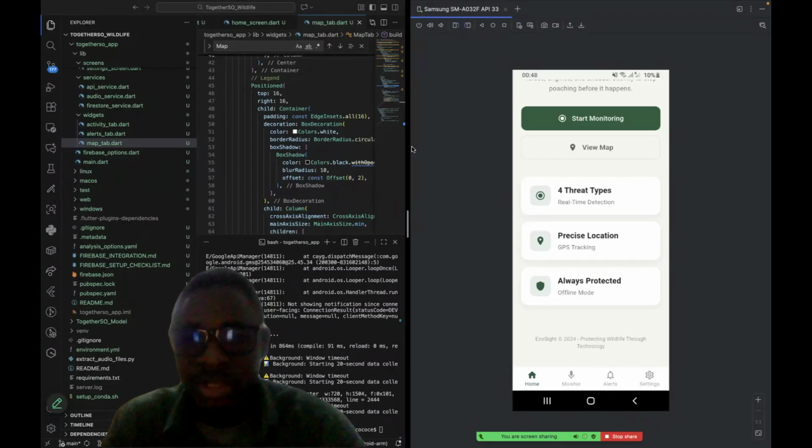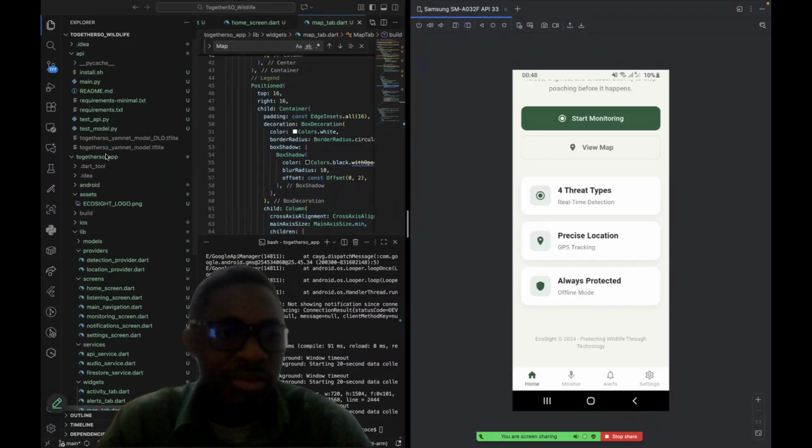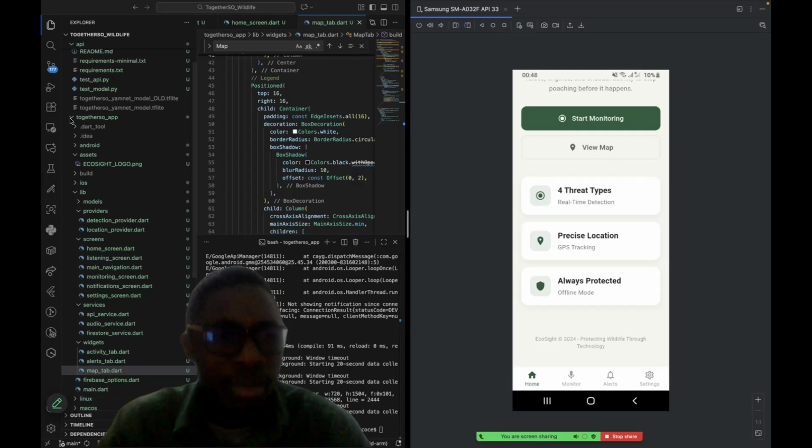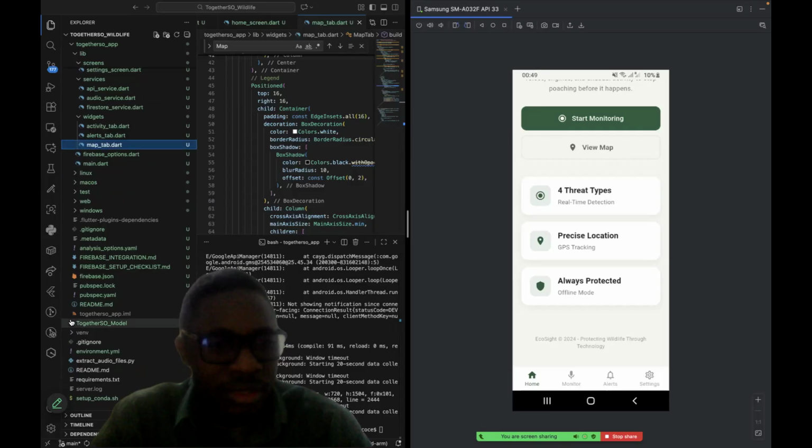So this is the application that I built. I'm going to give you an overview of the whole application. The first thing that I did was create an API for getting the model, then create a Flutter application, which is here. Then this was the model part for creating the model.